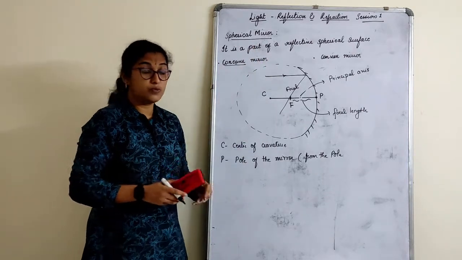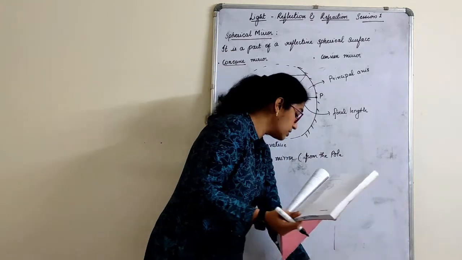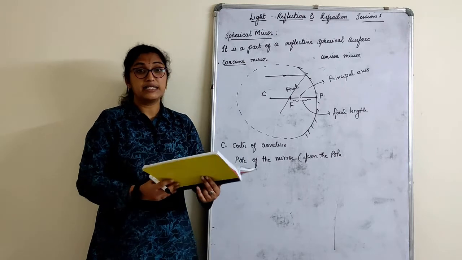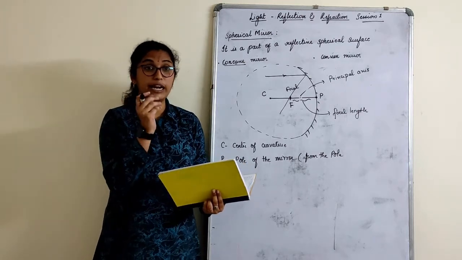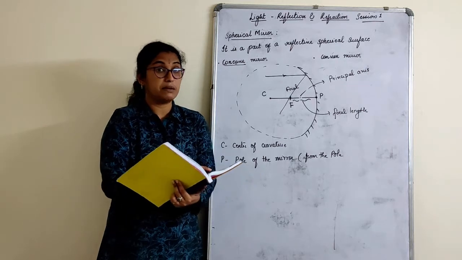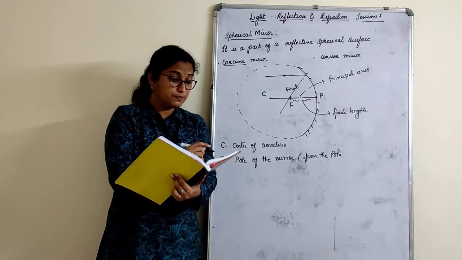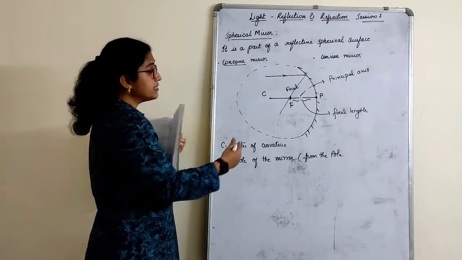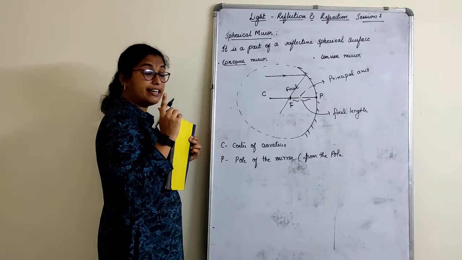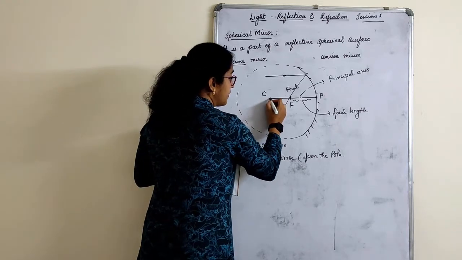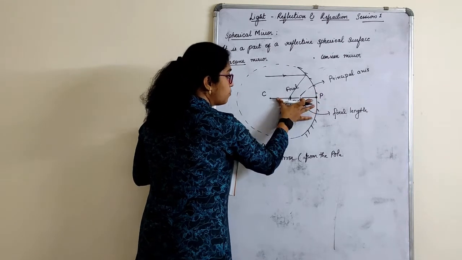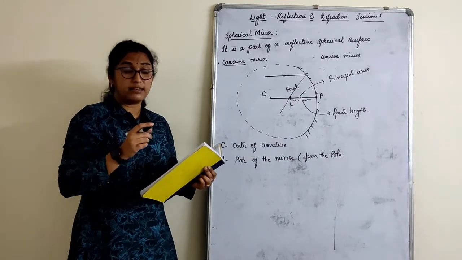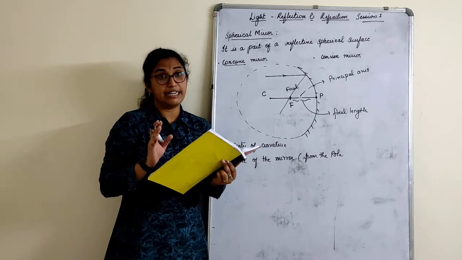So the terminologies what you have to understand are given in the notes. That is the points what I have mentioned, the definitions for principal axis. See children, it can't be written in your own words. Try to use the same terminologies here what are being mentioned. Principal axis, pole, center of curvature, radius of curvature. Now this is center of curvature, right? What is radius of curvature here? The line which joins from C to P, that is nothing but radius of the circle. So that line is called as a radius of curvature.